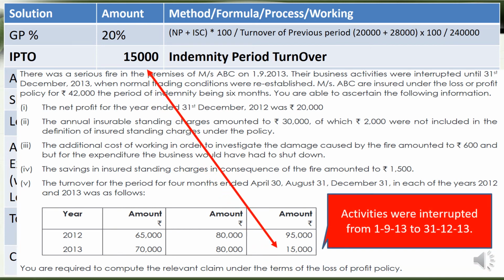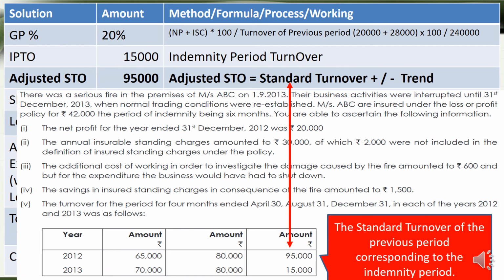So the activities that we are taking are from 1st September 2013 to 31st December 2013, so that is 15. The next item is adjusted standard turnover. How do we pick the standard turnover and then adjust it? By definition, it is the standard turnover of the previous period corresponding to the indemnity period.